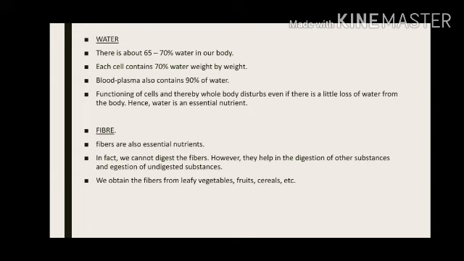So each cell inside our body will have 65 to 70% water, weight by weight. Blood plasma, if you all remember we have studied the composition of blood, blood is made up of plasma and blood cells. This blood plasma contains 90% water. So water is so important for our body.